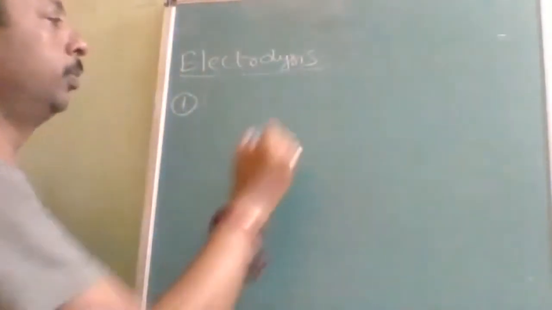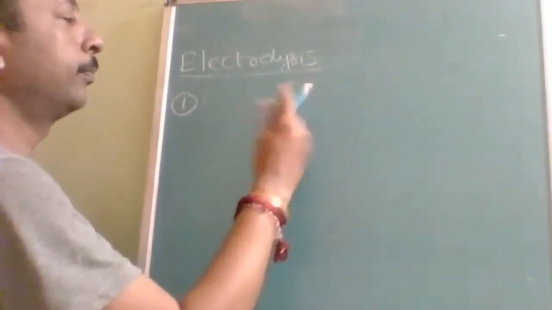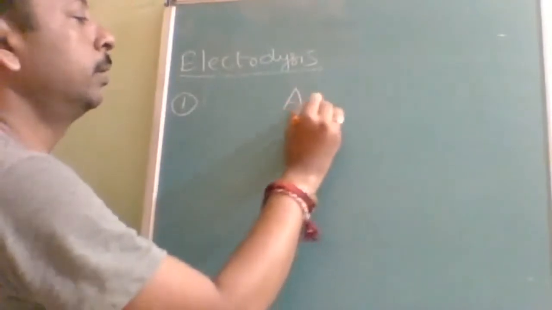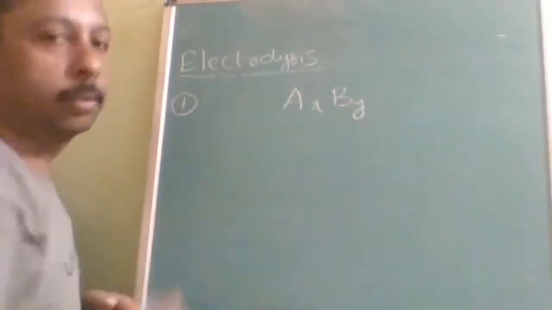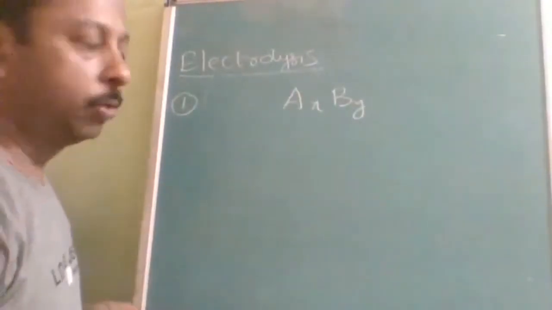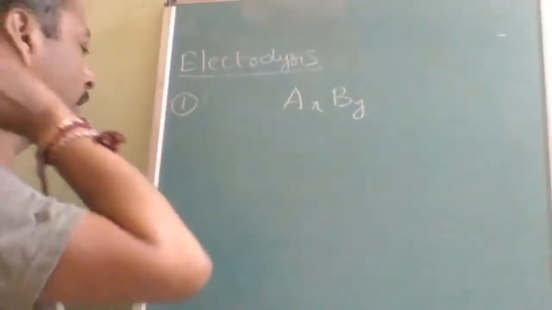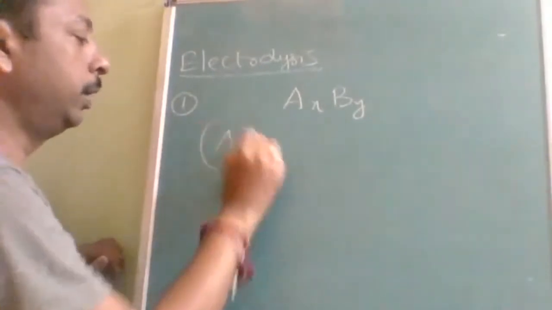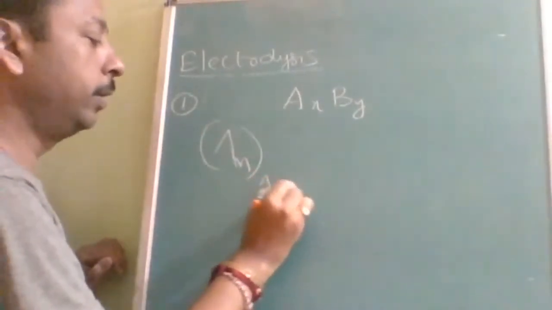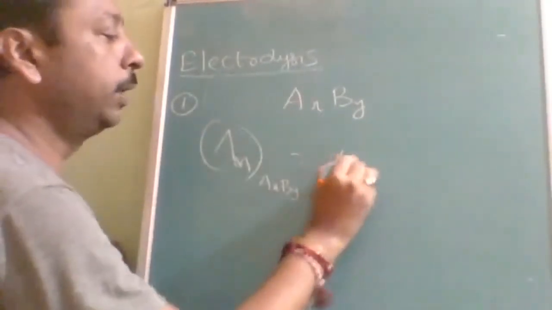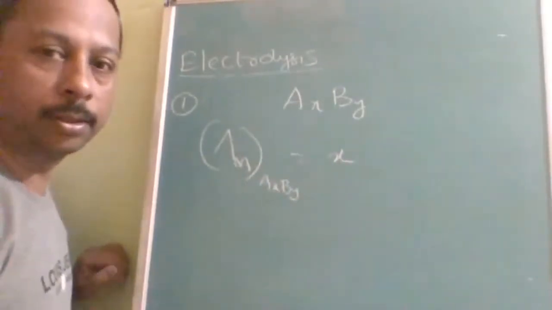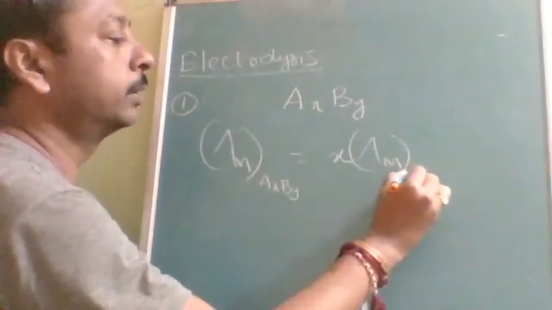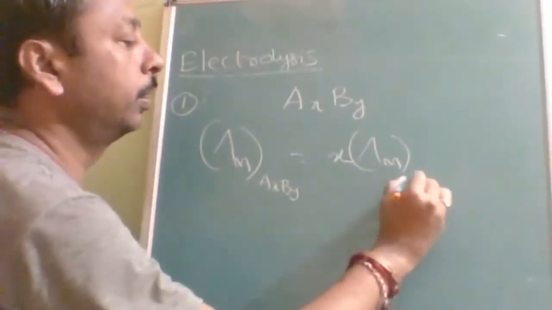Suppose AxBy is an electrolyte. According to Kohlrausch law, if you write the molar conductivity of AxBy, then you will multiply it with x, the molar conductivity of A to the power of y plus.